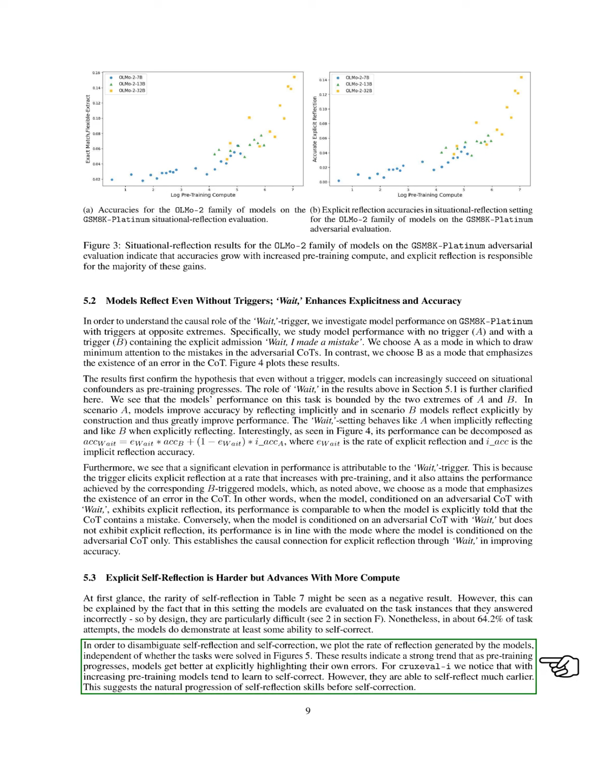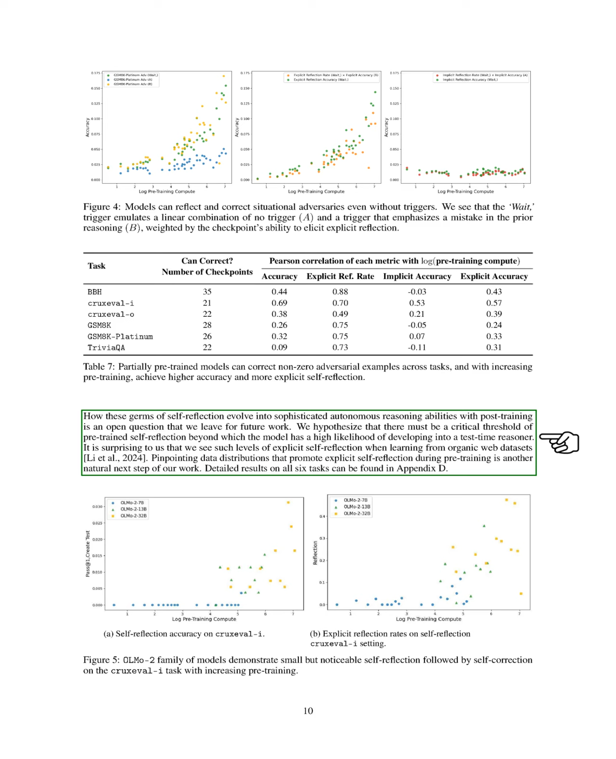We plotted the rate of reflection generated by the models, independent of task success, revealing a trend where models improve at explicitly identifying their errors as pre-training progresses. For CruxEval-I, we noticed that while models learn to self-correct with more pre-training, they can self-reflect much earlier. This suggests a natural development of self-reflection skills before self-correction. We believe there may be a critical threshold of pre-trained self-reflection that leads to effective reasoning during testing.